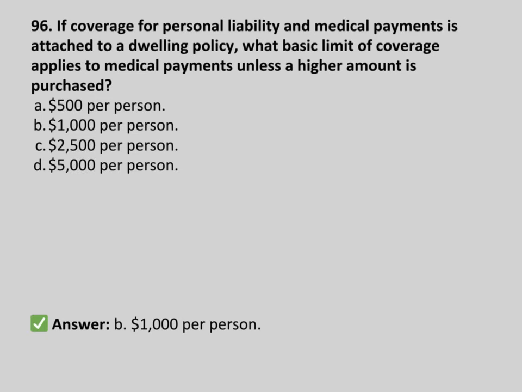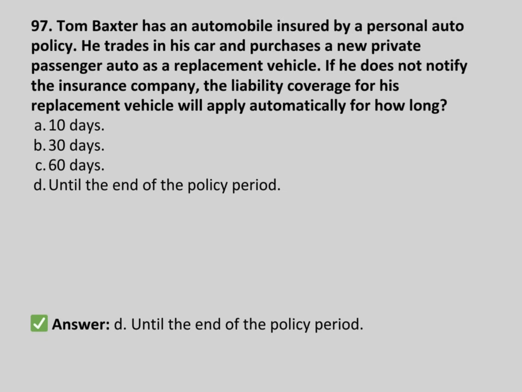If coverage for personal liability and medical payments is attached to a dwelling policy, what basic limit of coverage applies to medical payments unless a higher amount is purchased? $500 per person, $1,000 per person, $2,500 per person, $5,000 per person. Answer B. $1,000 per person.